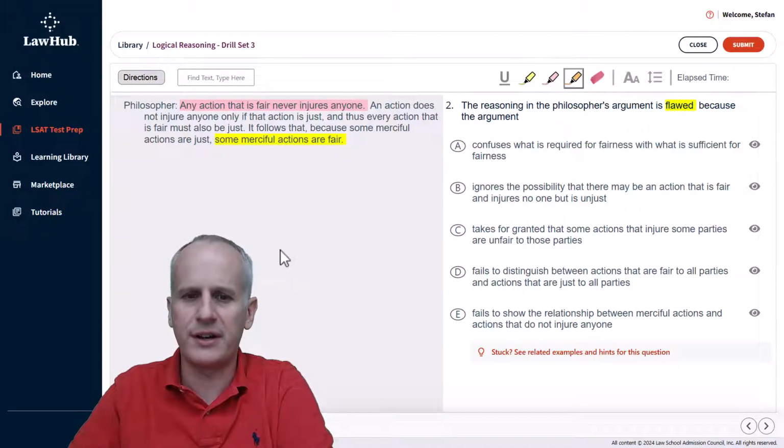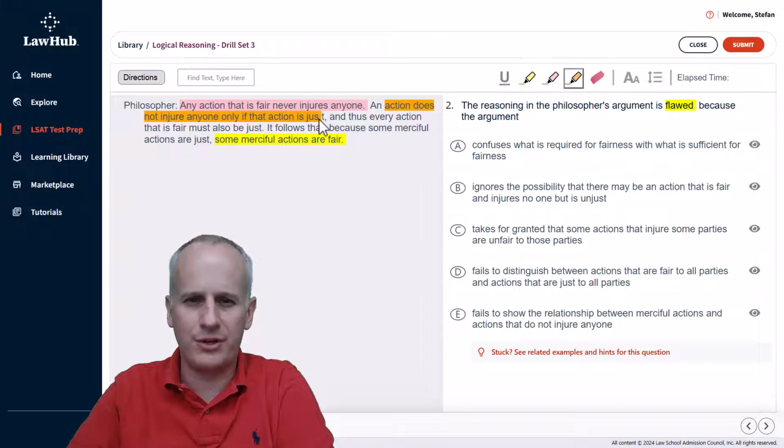Then we're going to switch to our other color. An action does not injure anyone only if that action is just. So I'm going to highlight that in my orange here. And thus, every action that is fair must also be just. So I'm going to just go back to my pink here to differentiate it.